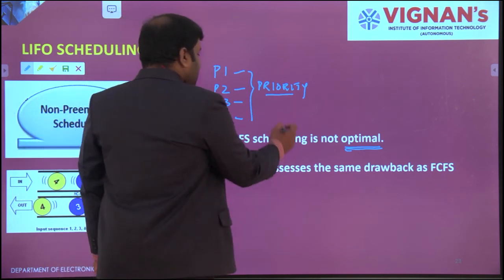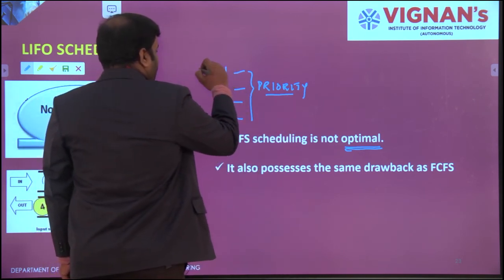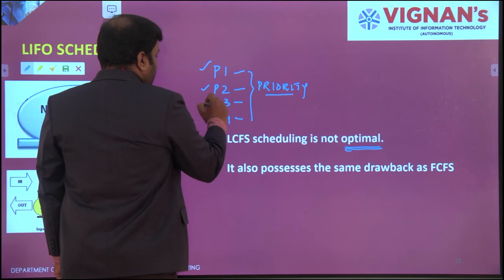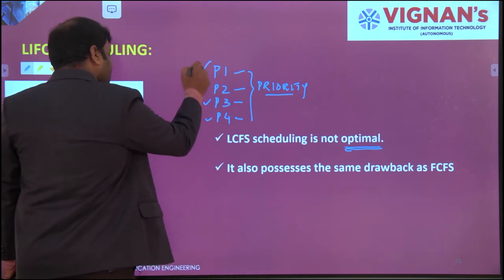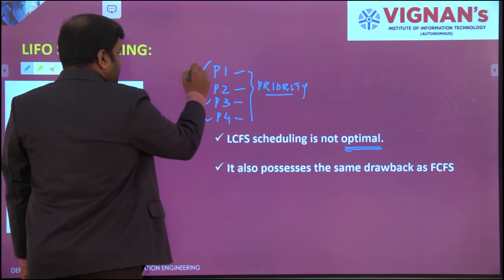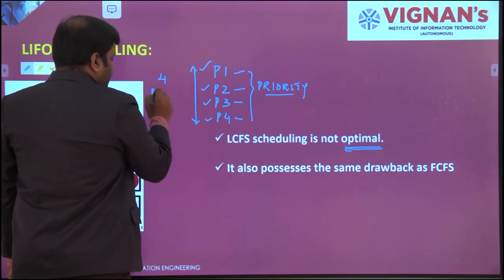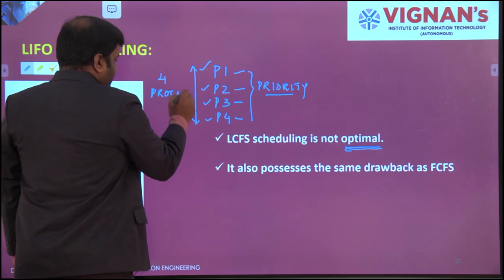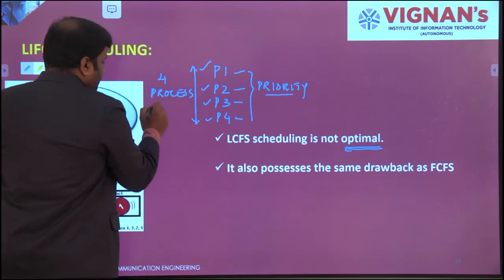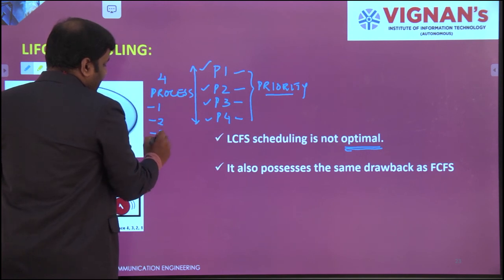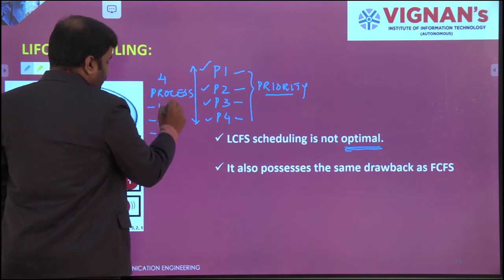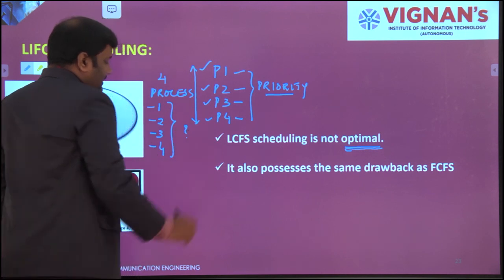Obviously the system will not know whether P1 has the high priority or P2 or P3 or P4. So first the system, or kernel, has to understand among these 4 processes which is the highest priority, which is the second, which is third, and which is fourth. First of all, we have to give this information.